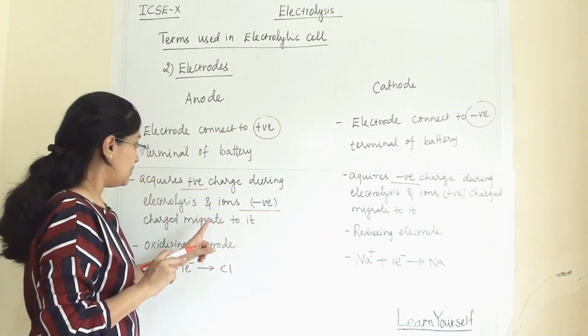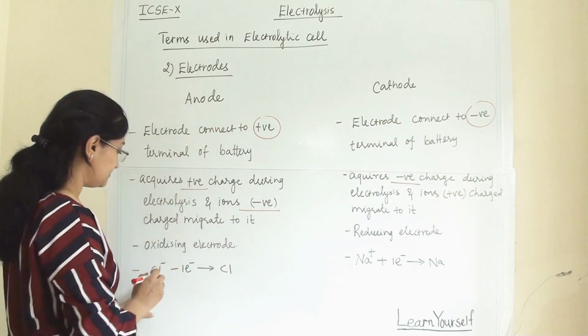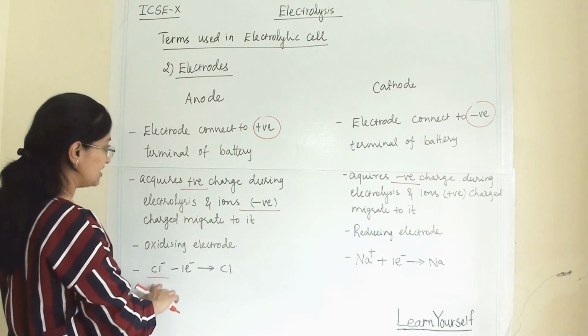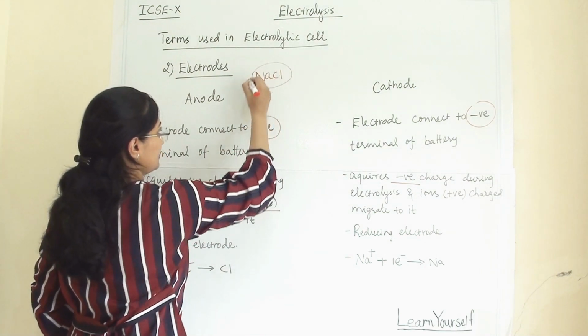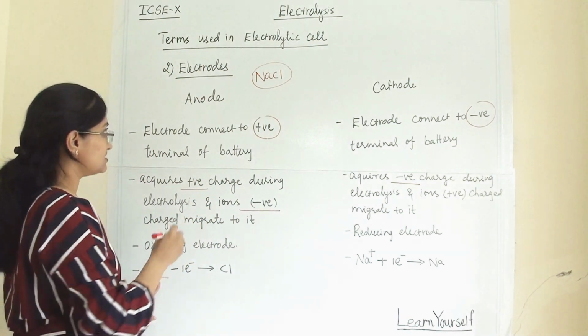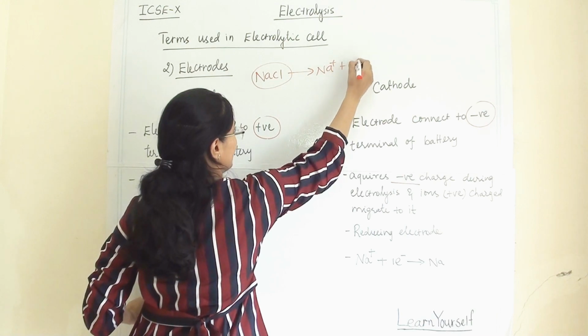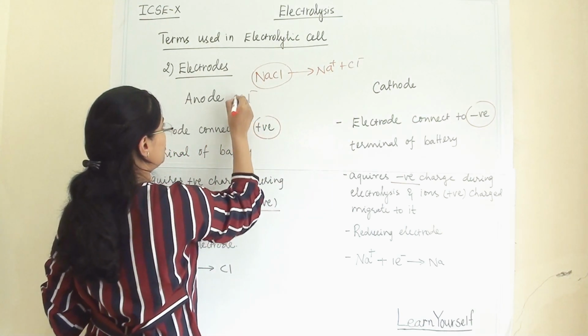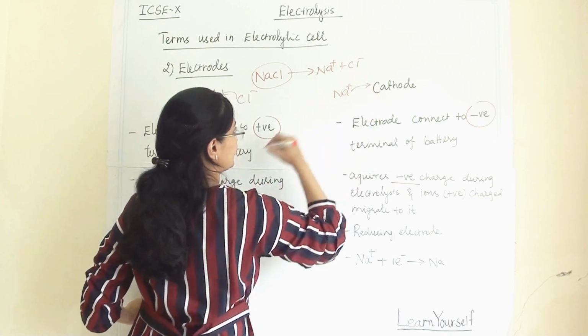Now when negatively charged particles move towards the anode, what will happen? Here we have taken the example of the electrolyte NaCl. Its dissociation gives Na plus and Cl minus. So Cl minus will move towards the anode and Na plus will move towards the cathode.